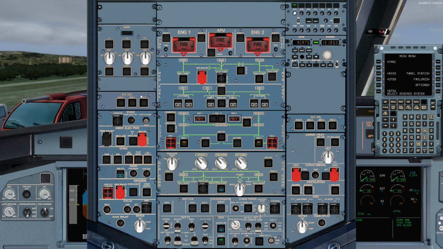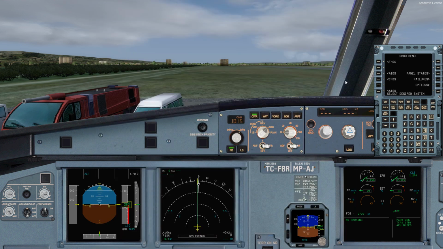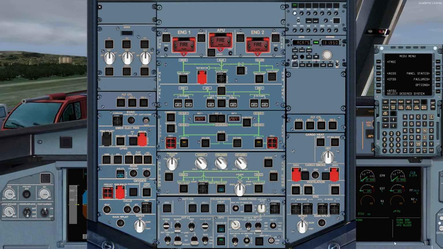Let's change the overhead integral lights first. The aircraft is performing its own resets by itself, so there will be no white light, as per Airbus philosophy.